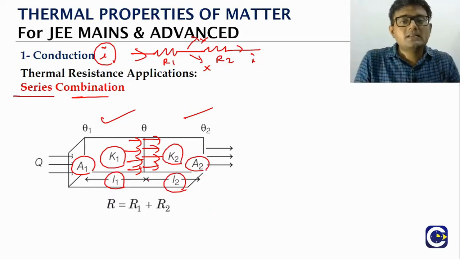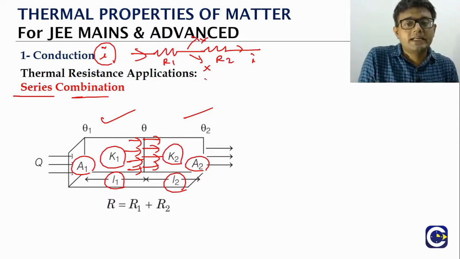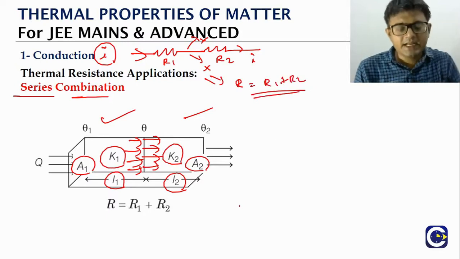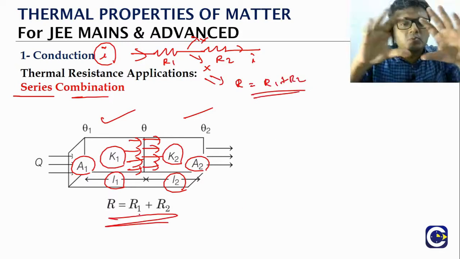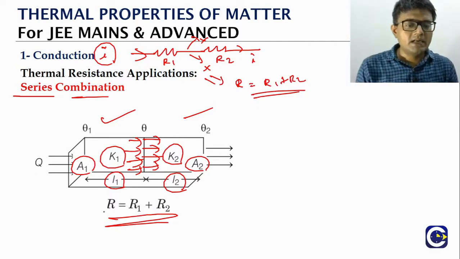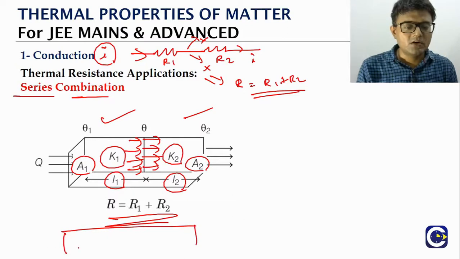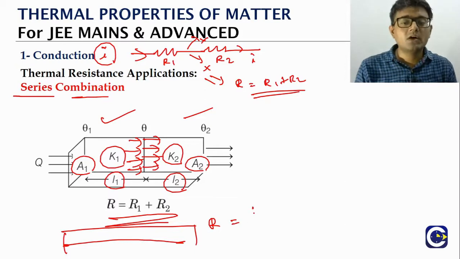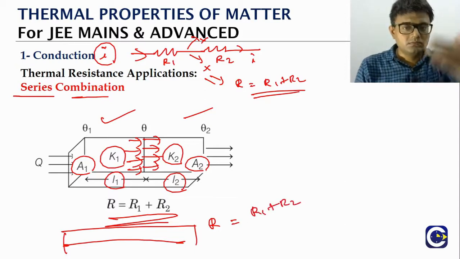Now in the case of a series combination of electrical resistances, what is the R equivalent value? It will be R1 plus R2. Just like that, if you have to replace both these rods by a single rod, the resistance of that rod is what we call R equivalent. So R equivalent will be R1 plus R2, as it's a series combination.